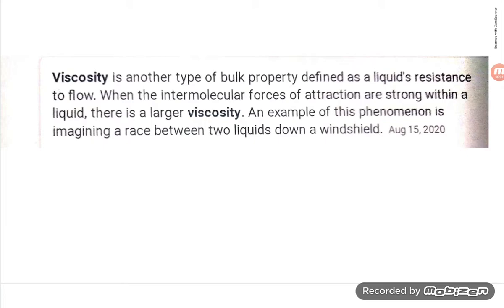Hello students, now let us try to understand the concept of viscosity. Some problems we will also do on viscosity.